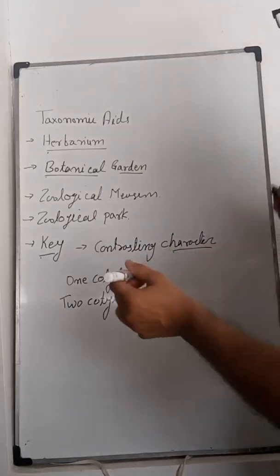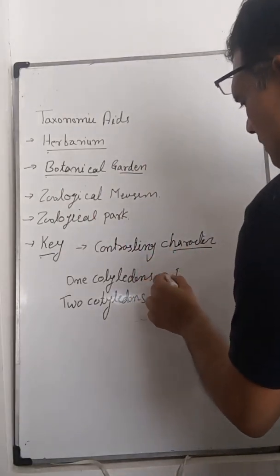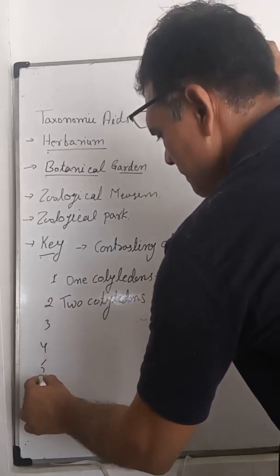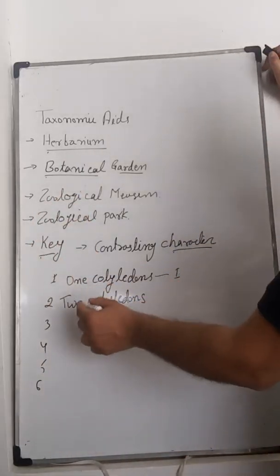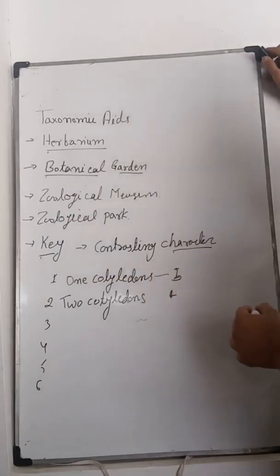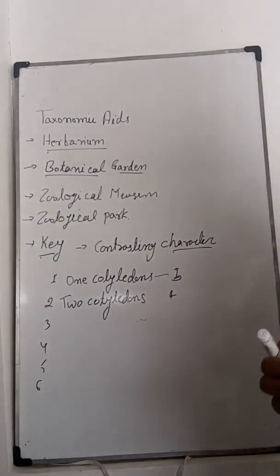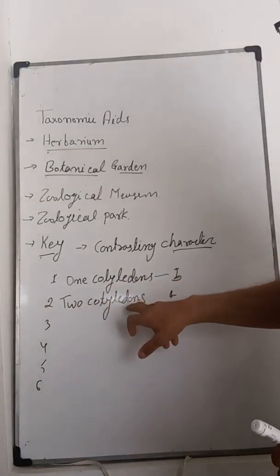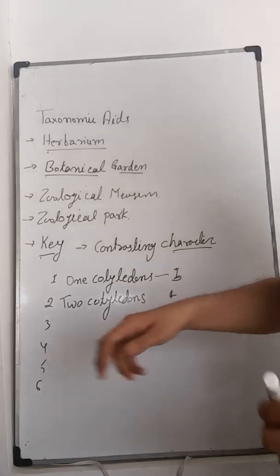Suppose this is one character, two character, then three character, four character, five character, six character. Out of these two characters, one will be eliminated and another will be selected. Suppose if one is selected, then move to three characters, or if two is selected, move to the fourth character.